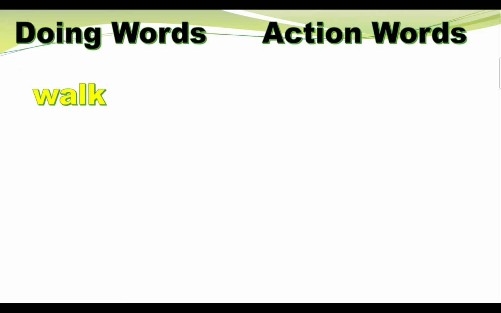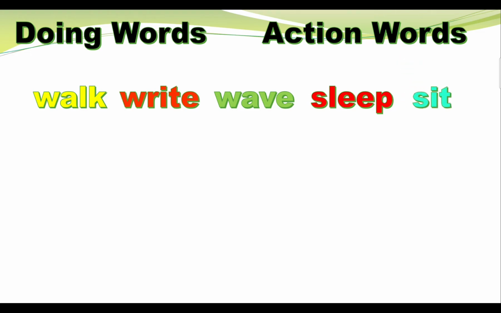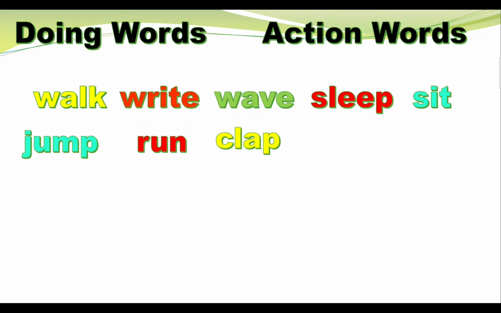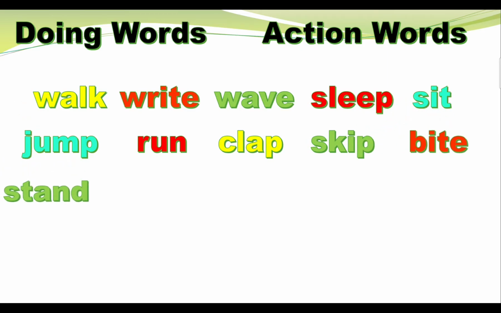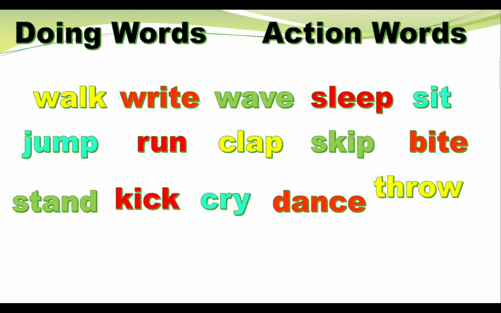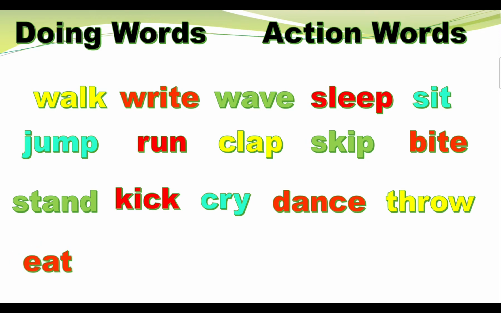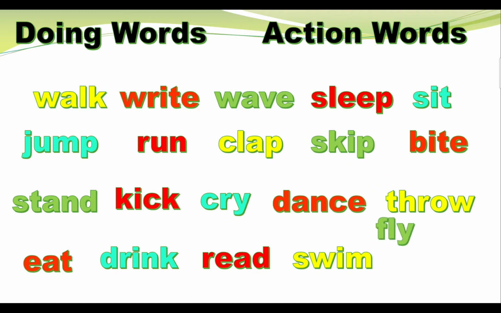Okay? Words like walk, write, wave, sleep, sit, jump, run, clap, skip, bite, and kick, cry, dance, throw, eat, drink, read, swim, and fly.